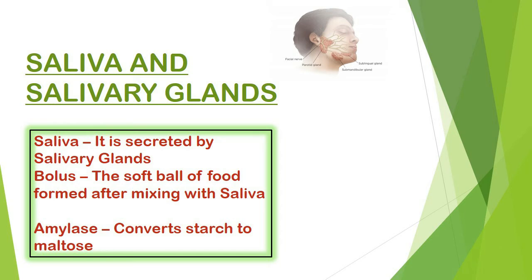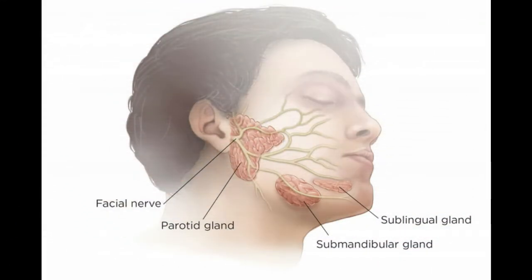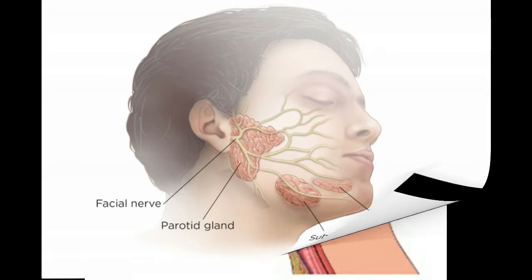Digestion of our food starts in the mouth itself. Here, the food which we eat, first of all, is broken down into smaller pieces by our teeth. At the same time, the saliva secreted by salivary glands mixes with the food. This makes the food soft, and this soft ball of food is called bolus. Saliva contains the enzyme called amylase. This converts starch to maltose.